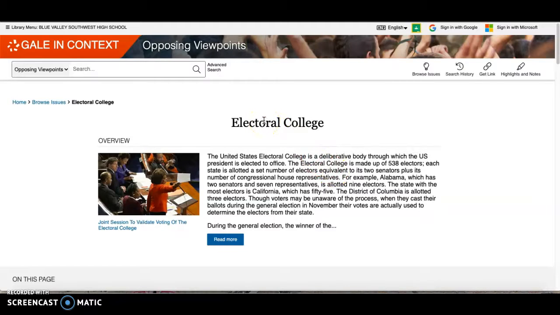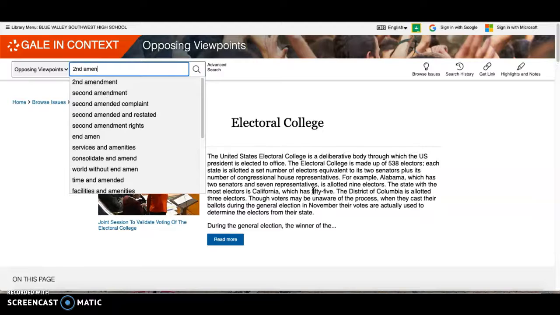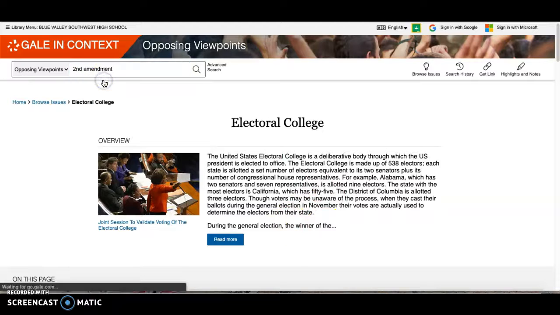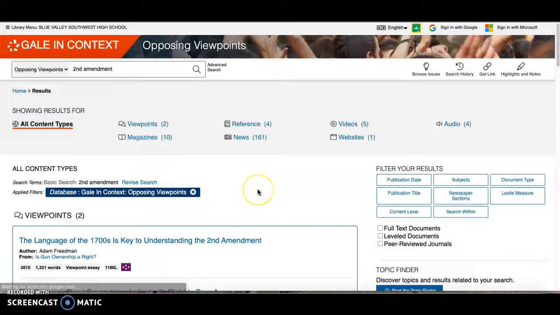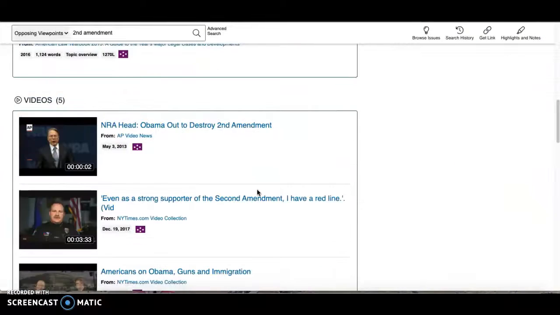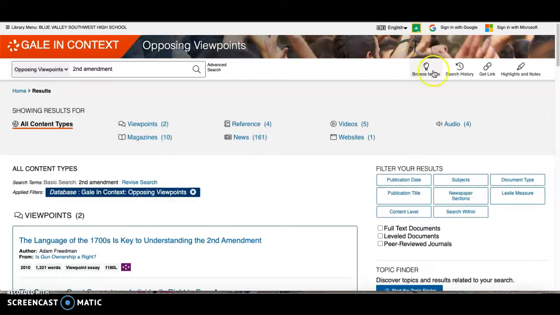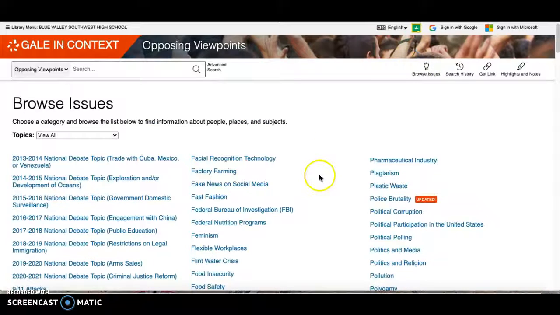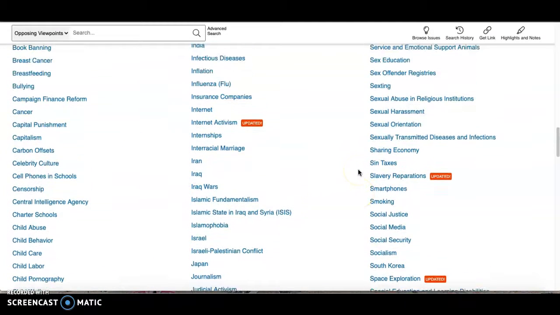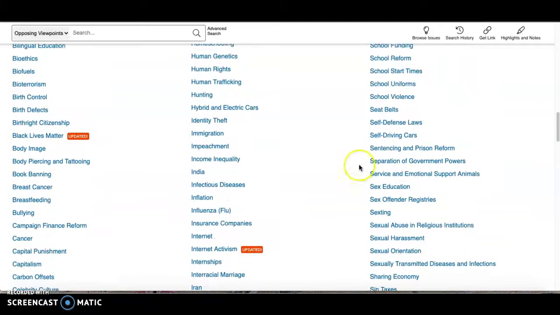But there's a whole lot of information, and I believe that you will be able to find both sides very easily if you just go to Opposing Viewpoints, browse issues, and choose that issue. Of course, if you already know what issue you would like to look up and it has something to do with, let's say, Second Amendment rights, I bet that there's a whole section on that as well. And there's different viewpoints here, and you can go about it that way. But I do still think that browsing the issues, because maybe it was actually spelled out for us. No, it's not there.